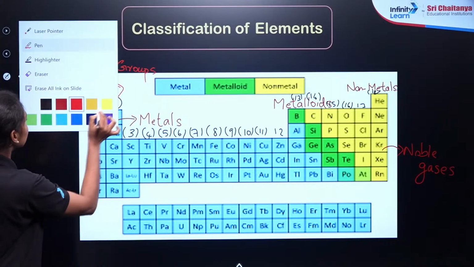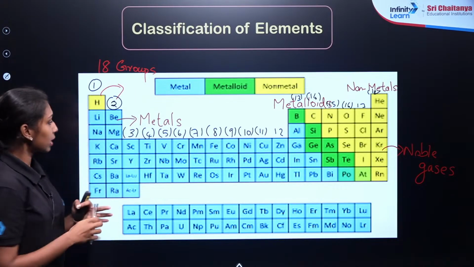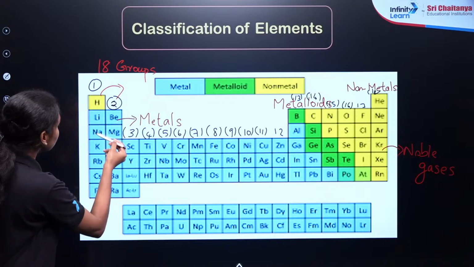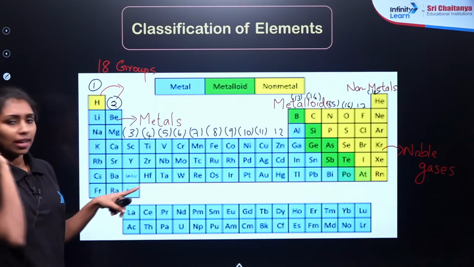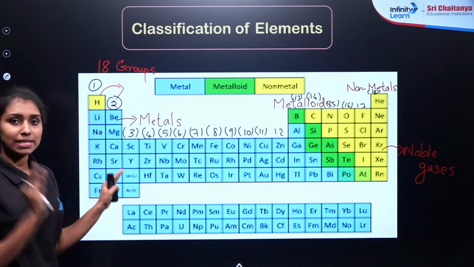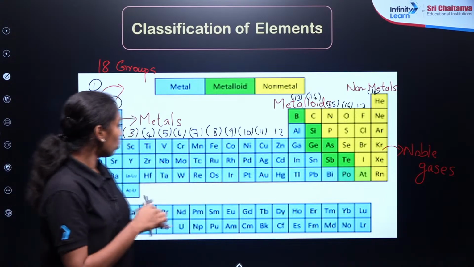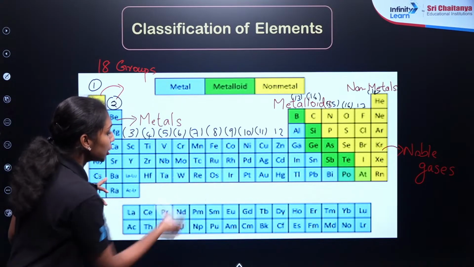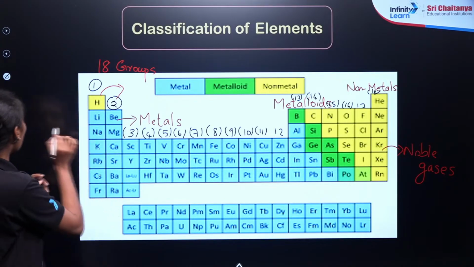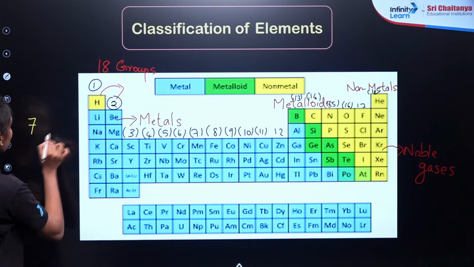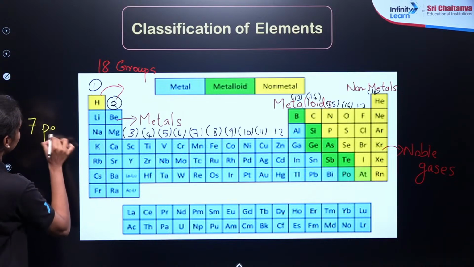Similarly, if you are considering the horizontal rows here, you can say that 1, 2, 3, 4, 5, 6 and 7, right? I hope you must have idea about the block elements, S block, P block, D and F block elements. Here after these elements, this is the continuation of the 6th and 7th period elements. So in total we will have 7 horizontal rows known as the periods.